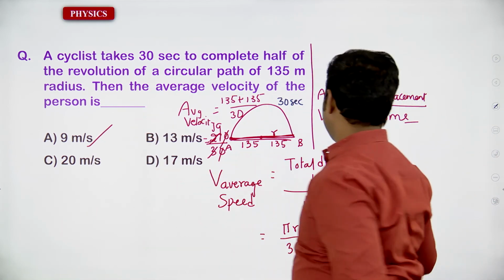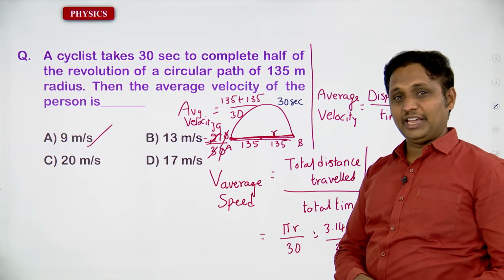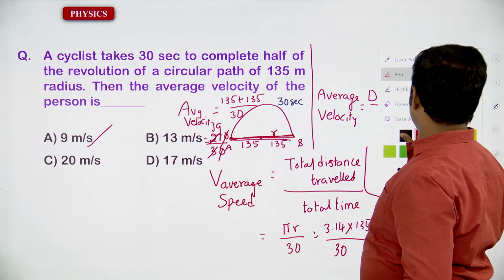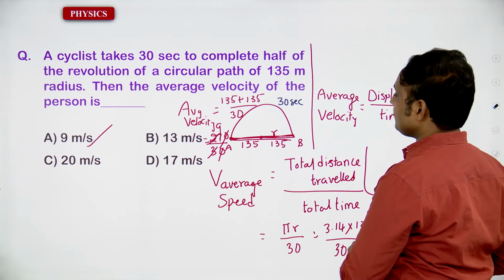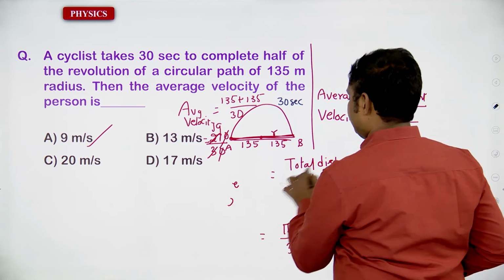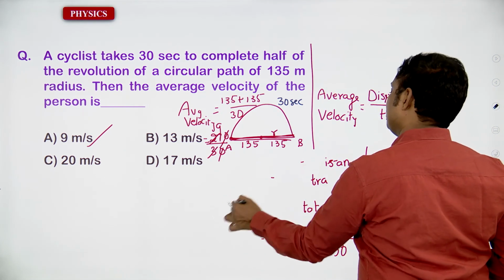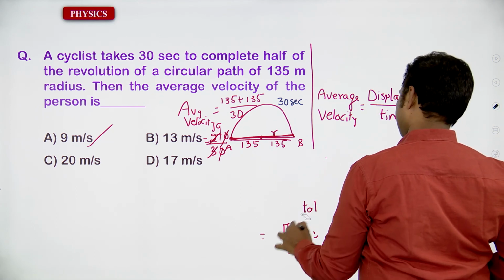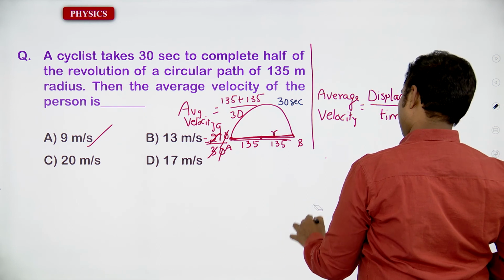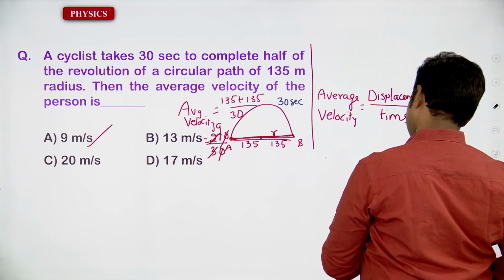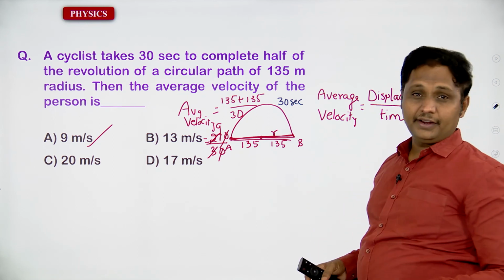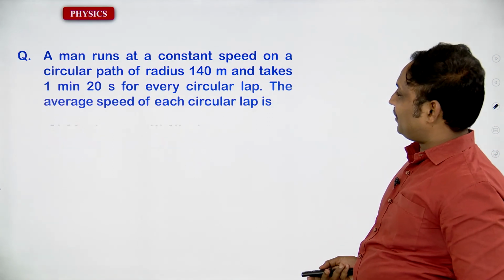While you are going to get that average speed, that is a different case. If they have asked for average speed, you need to take the distance. Speed is related to distance. It's very clear. So we would like to go for the next problem.